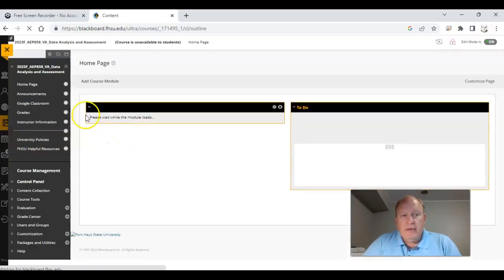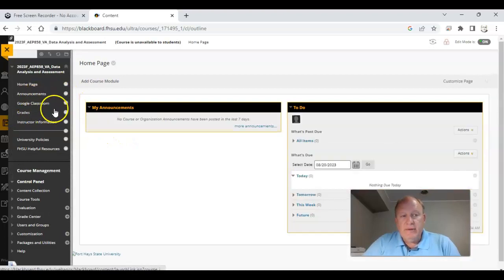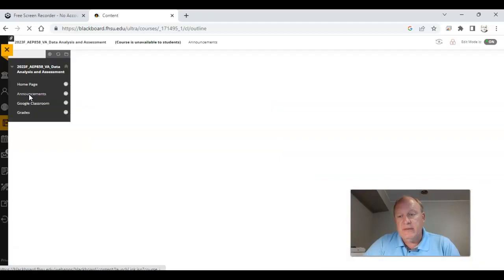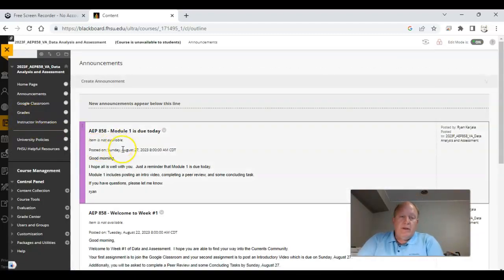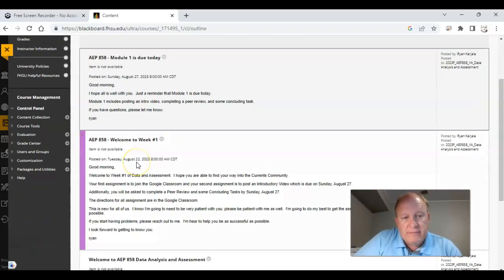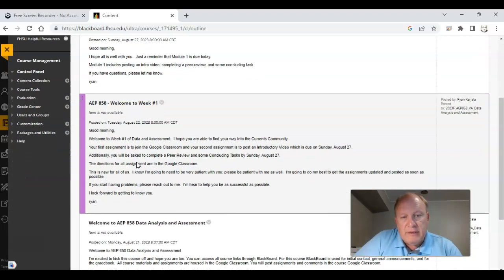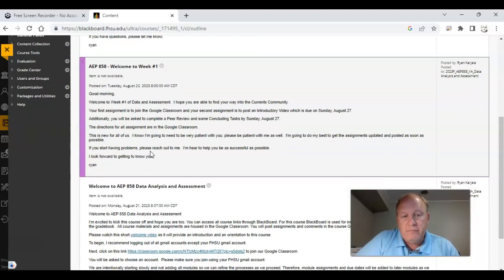And the place you're going to go is you're going to look over here on the side. There's places and things you need to look at, here is announcements. I post an announcement at least once a week. So you can see here there's a couple of them in there. Like here's one that's Module 1 is due on the 27th of August. Here's a week 1 announcement that describes what you're going to be doing, and it describes your introductory video. I will make a video on that a little bit later.